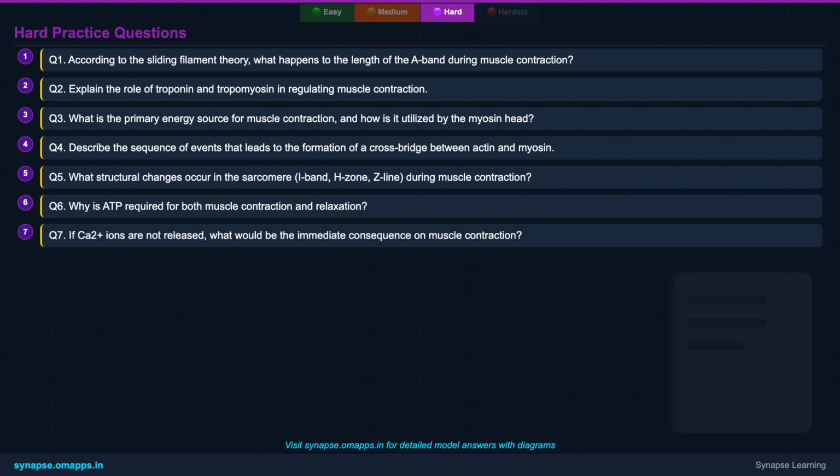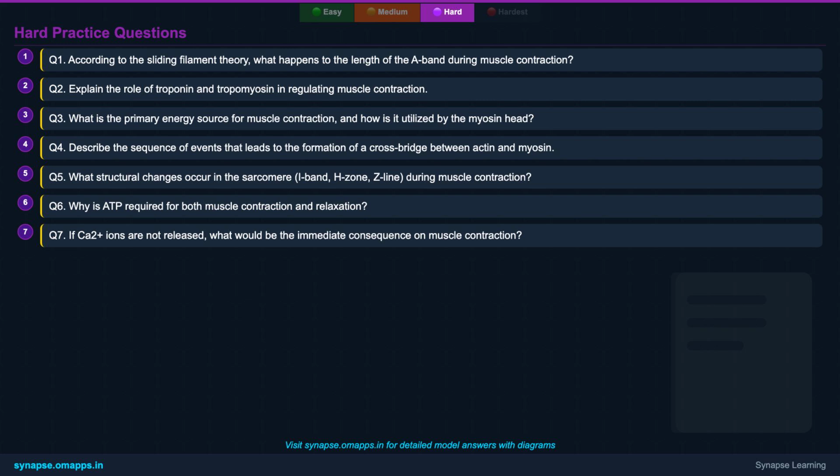Q1. According to the sliding filament theory, what happens to the length of the A-band during muscle contraction? Q2. Explain the role of troponin and tropomyosin in regulating muscle contraction. Q3. What is the primary energy source for muscle contraction, and how is it utilized by the myosin head? Q4. Describe the sequence of events that leads to the formation of a cross-bridge between actin and myosin.